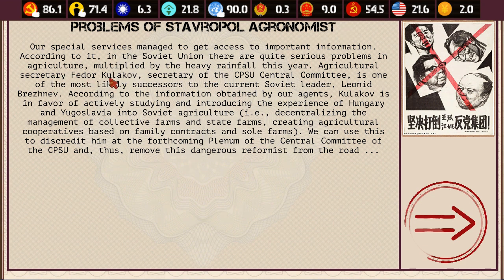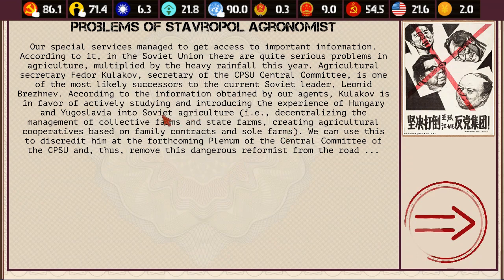Agricultural Secretary Fedor Kulikov, secretary of the CPSU Central Committee, is one of the most likely successors to Brezhnev. According to our agents, Kulikov is in favor of actively studying and introducing the experience of Hungary and Yugoslavia into Soviet agriculture, which what they've done is they have decentralized the management of collective farms and state farms, creating agricultural cooperatives based on family contracts and sole farms.